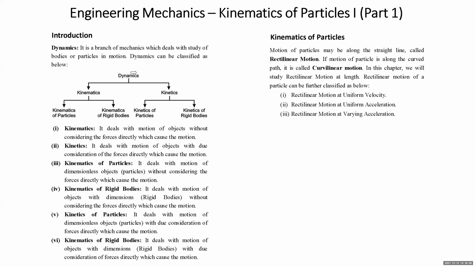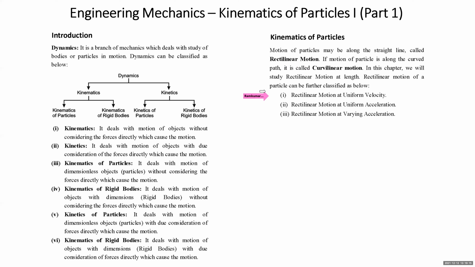Now, motion of the particle can be along a straight line. If it is along a straight line, what do we call it, students? Rectilinear motion. If the motion of the particle is along a curved path, we call it curvilinear motion. So in this chapter, we will be covering rectilinear motion, and in the next chapter of dynamics, we will be covering curvilinear motion. Now we'll understand classification of rectilinear motion. Once again, in this chapter, we will cover rectilinear motion of a particle.